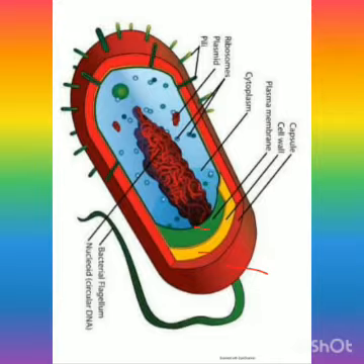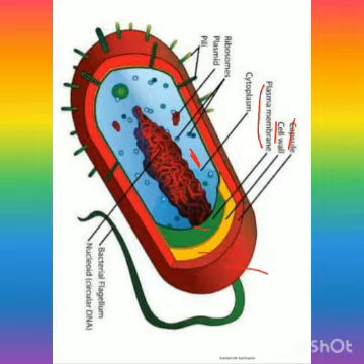And in today's class we'll learn about different parts of this prokaryote. Okay, the outer layer consists of capsule, and then inner to it is the cell wall, and then the plasma membrane, and inner to the plasma membrane you can see the fluid content which is called the cytoplasm. Then the ribosomes are present.